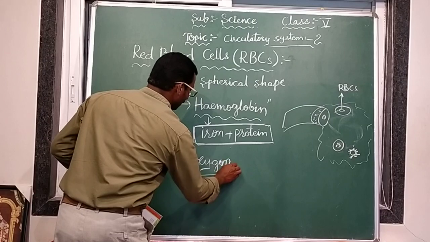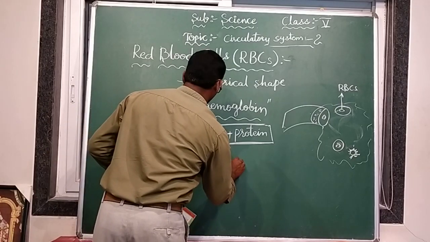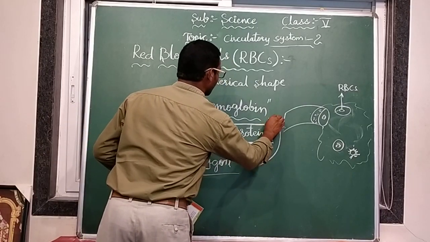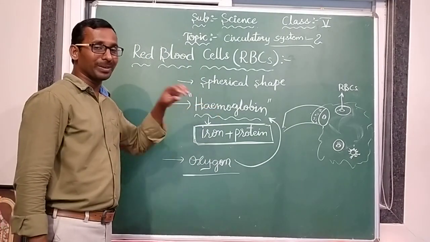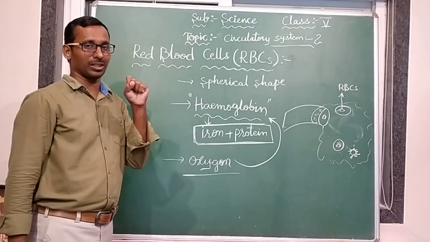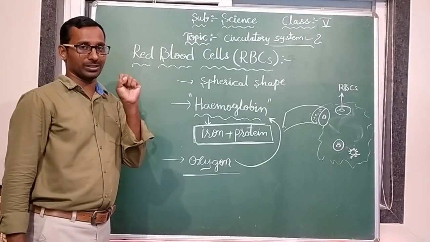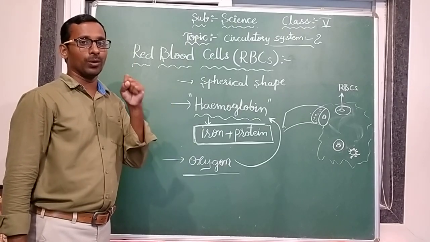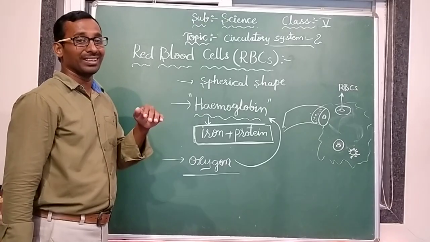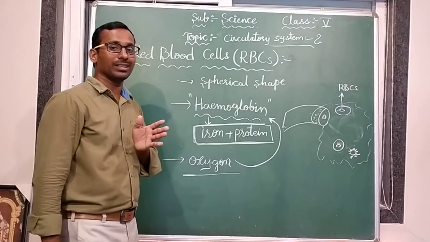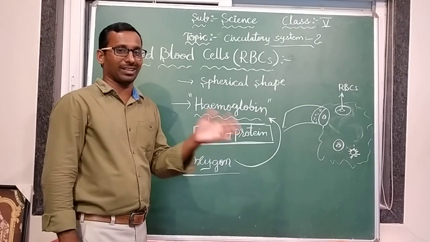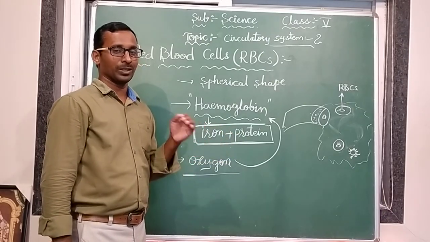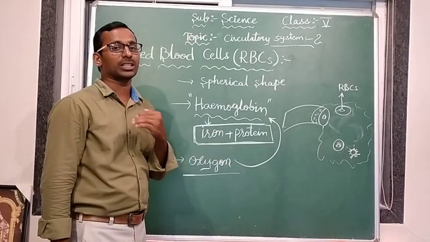This oxygen combines with the help of hemoglobin, which takes oxygen molecules and holds them. The hemoglobin passes to each and every cell in our body, so oxygen is transported like that.